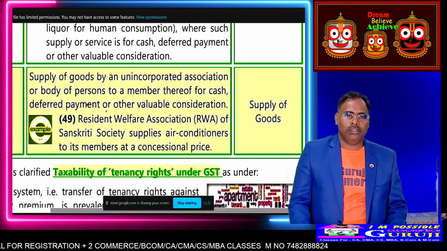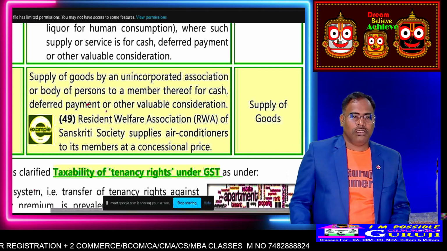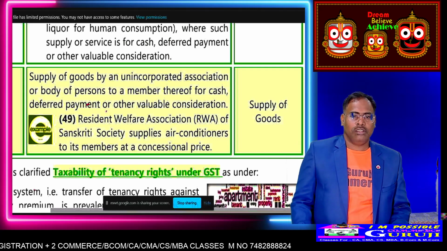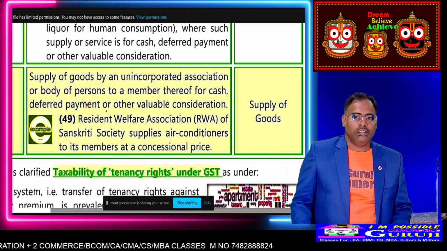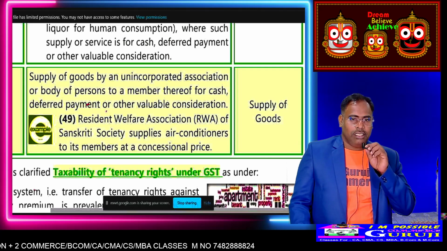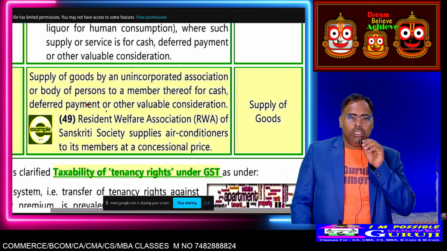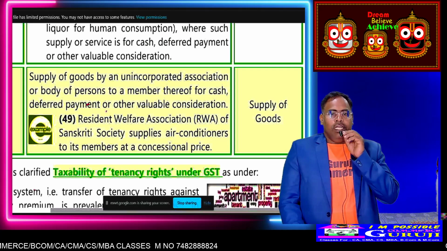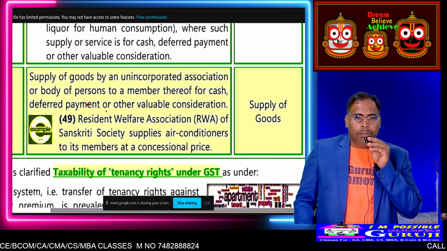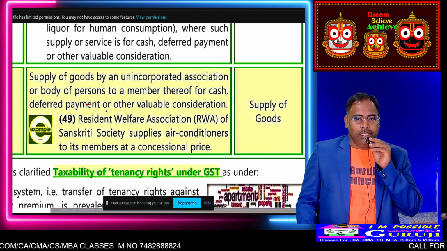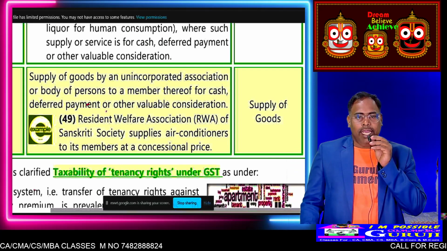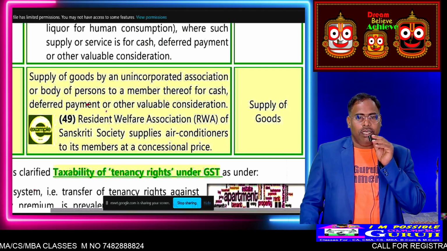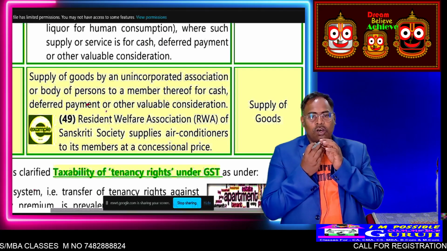Means suppose a residential welfare association or cooperative society supplies air conditioners to its members at a concessional price.